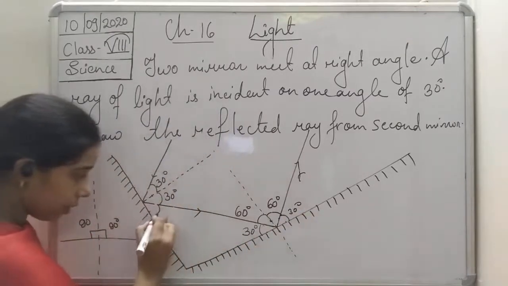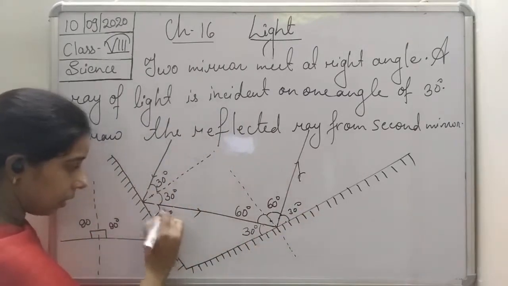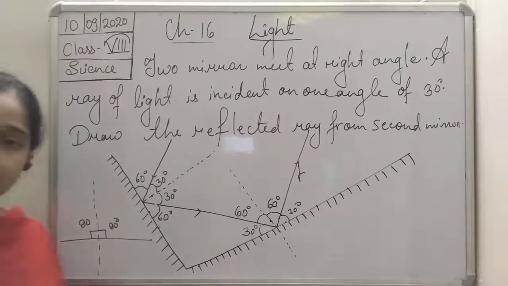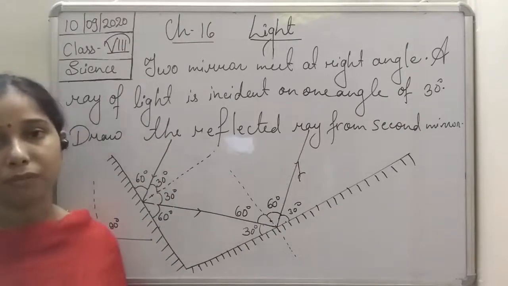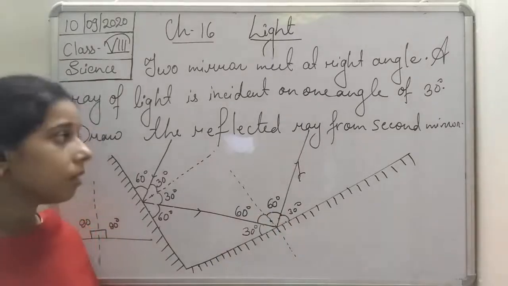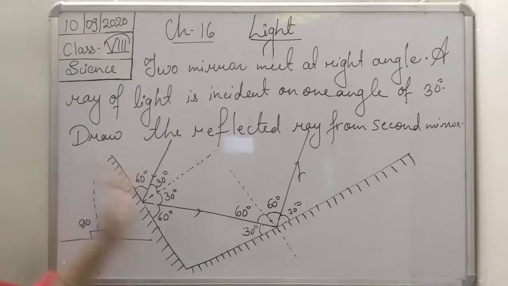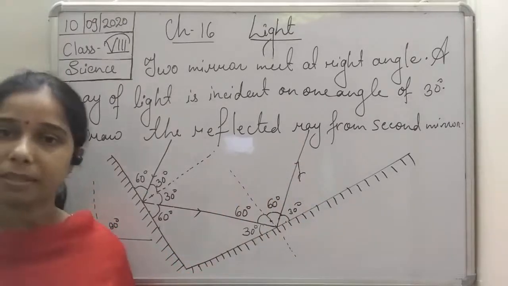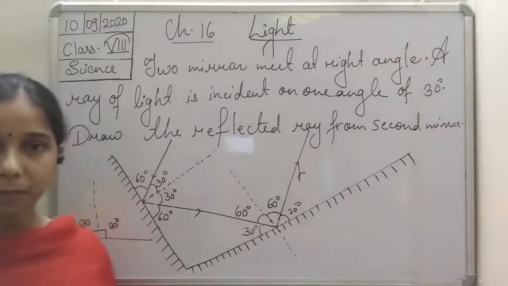Here, students, you will see it will be 60 degrees, and here also it will be 60 degrees. What we have to find is simply the angle of reflection. So the angle of reflection will be 60 degrees. The answer for the reflected ray from the second mirror is that the angle of reflection is 60 degrees.